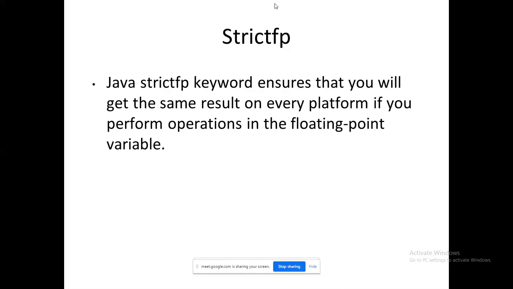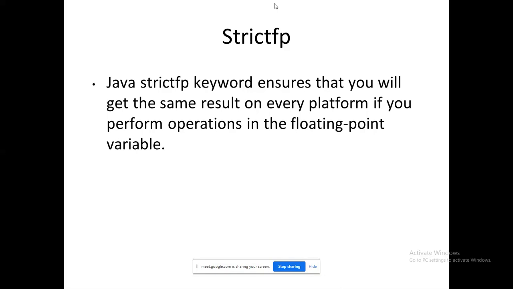So wherever I port my application, Java already has the feature of platform independence. So who supports that? This is one of the keywords which will support that. I need to prefix the corresponding variable, method or class with this keyword strictfp, strict floating point.